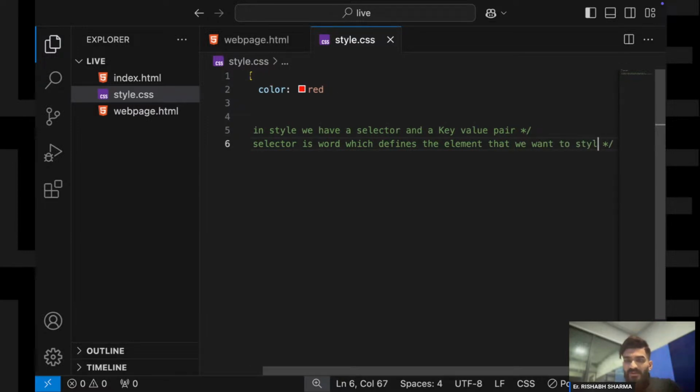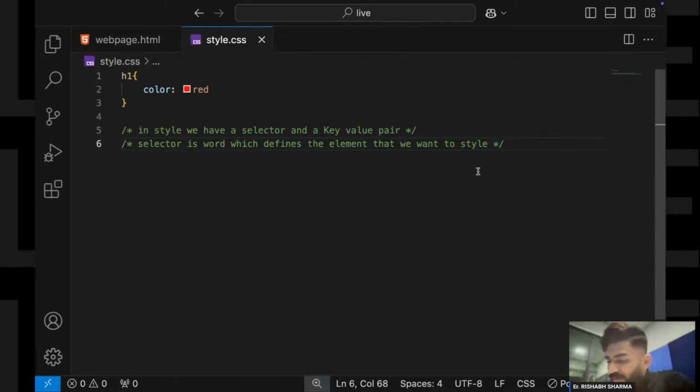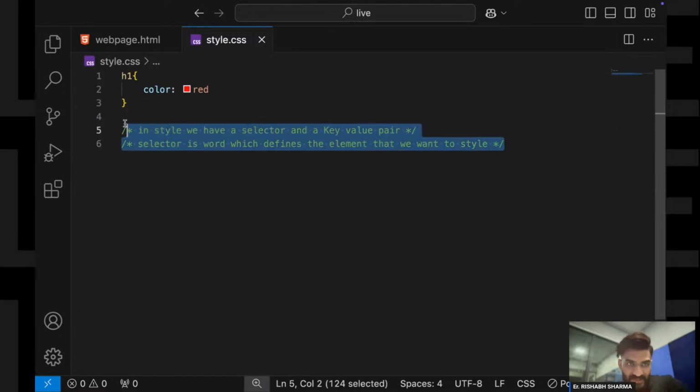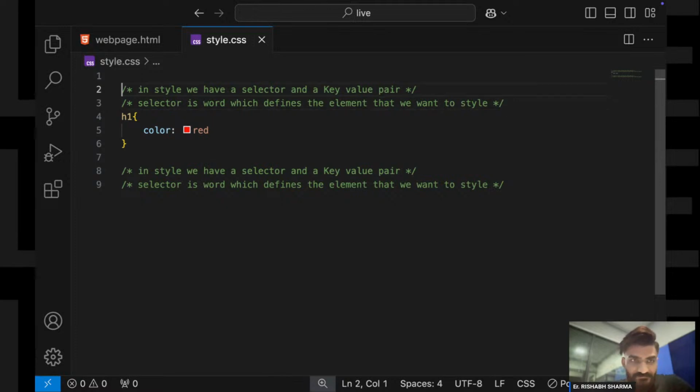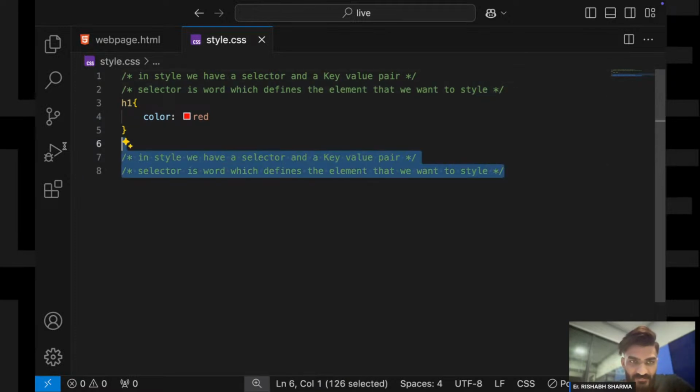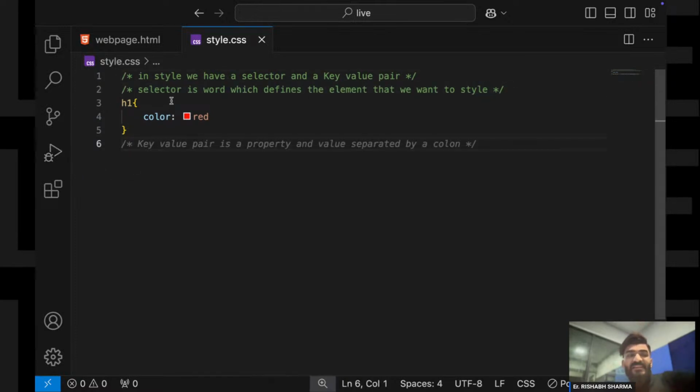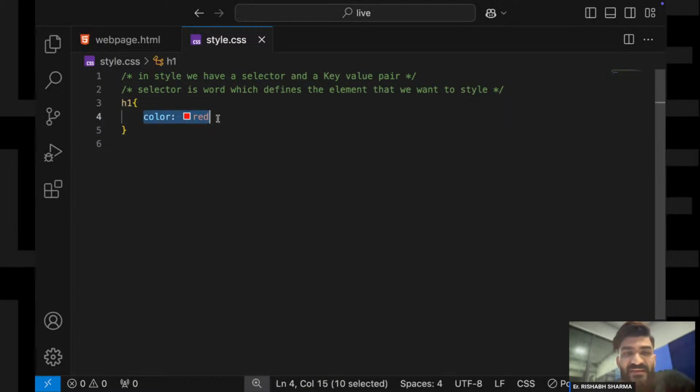Okay, that is what a selector is. Selector kya hota hai? Selector is nothing but a word that defines what element we want to style. So that is my selector. Okay, done hai? Right?